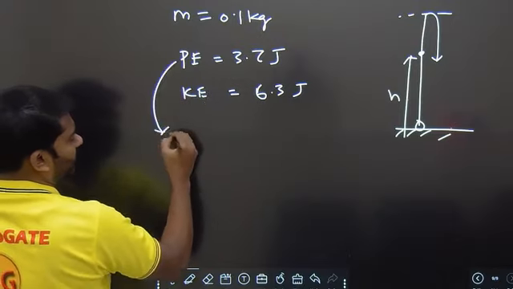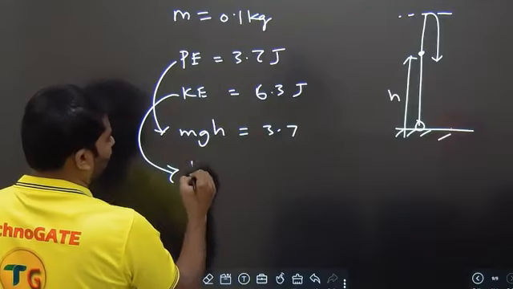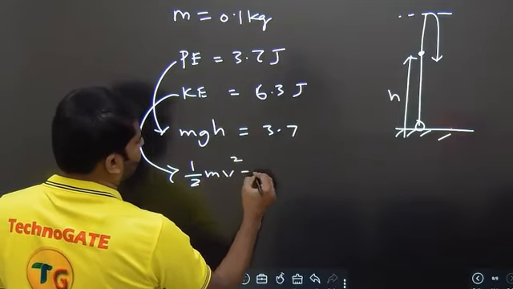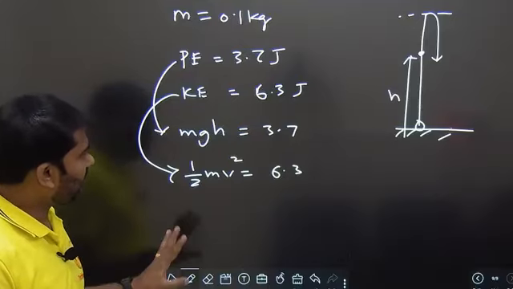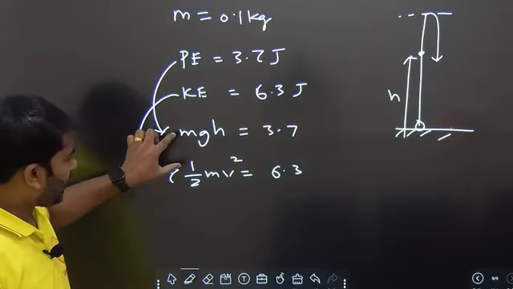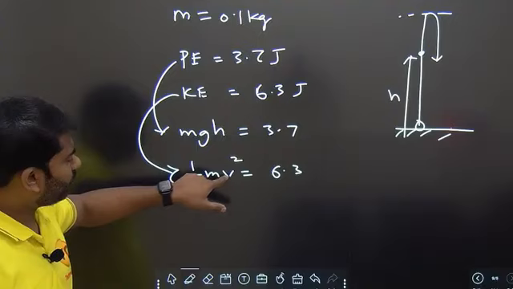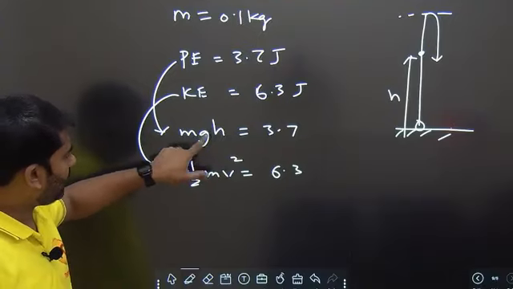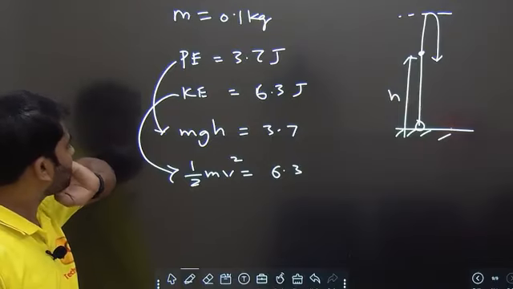We know the formula for potential energy, mgh is 3.7, kinetic energy half mv square is 6.3, right? So from this let us try to get something which is not known. M we can cancel out. We don't know even the value of v. We don't even know the value of h. So what shall we do here?